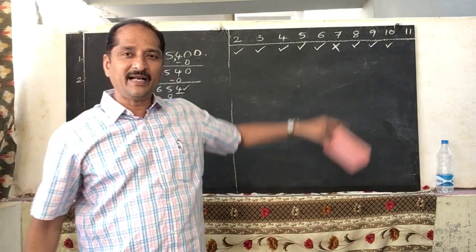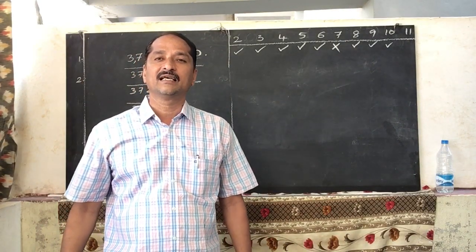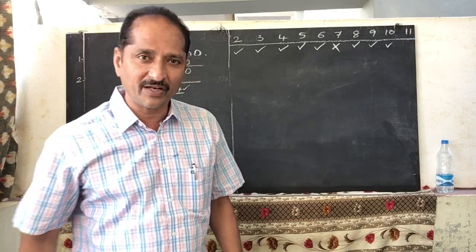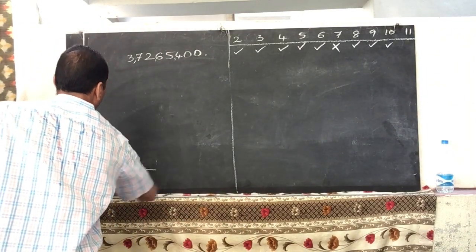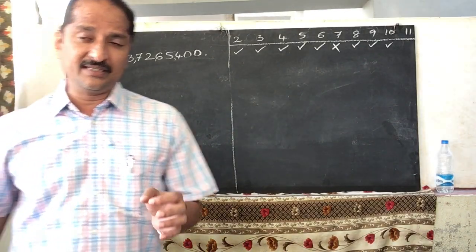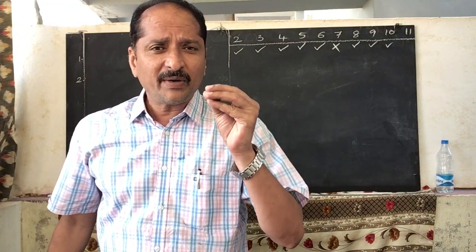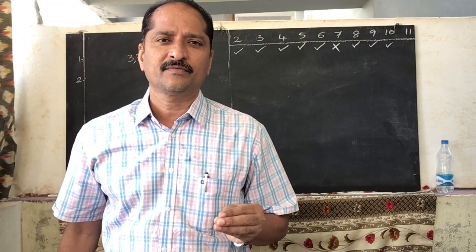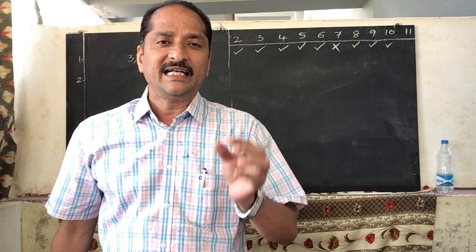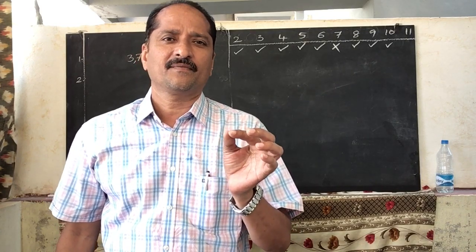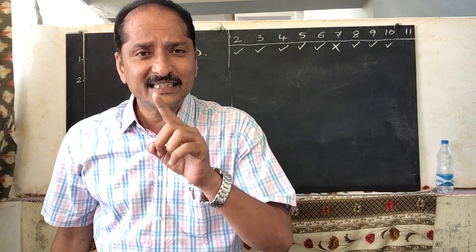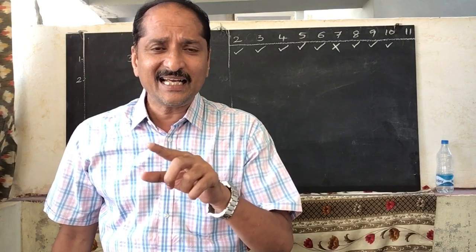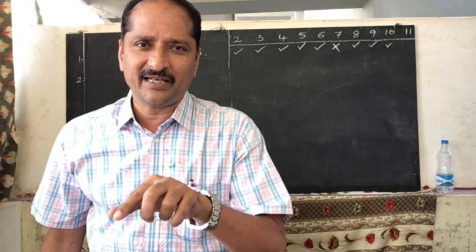Next, only one is pending, that is 11. Divisibility of 11. When can we say a number is divisible by 11? If a number is divisible by 11, the difference of the sum of the alternate digits of a given number